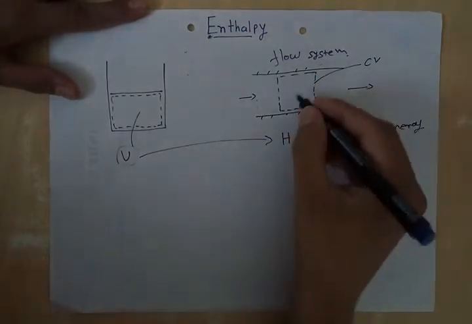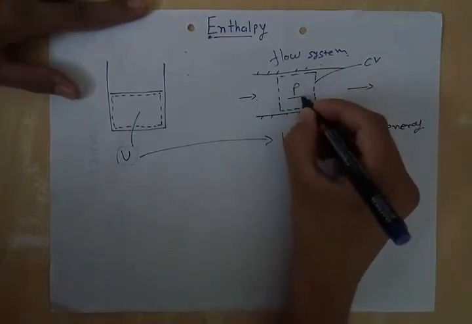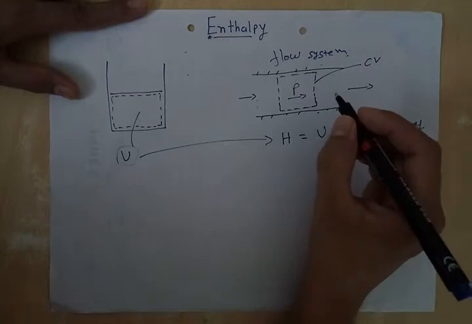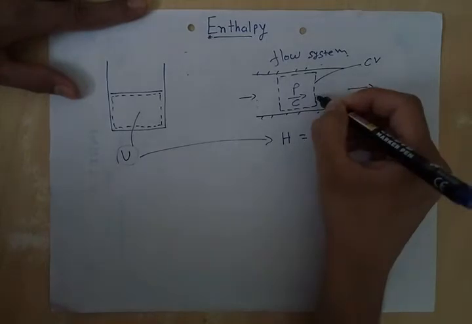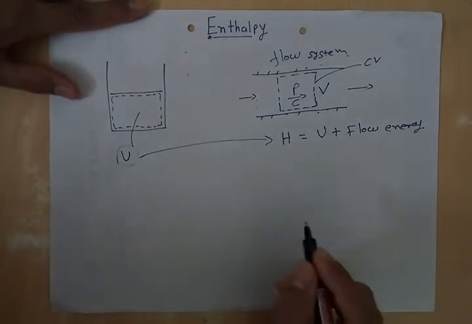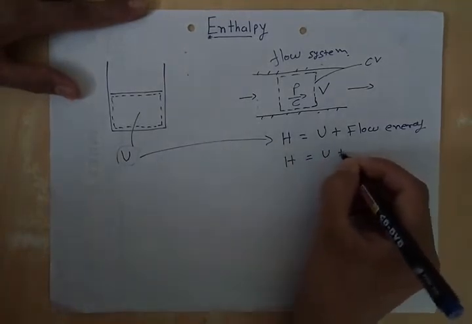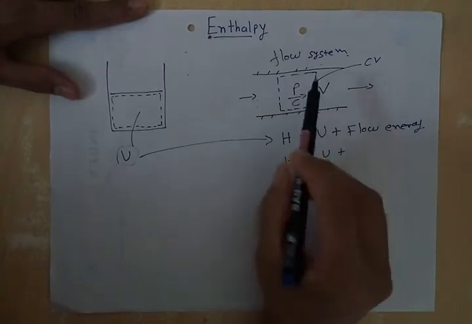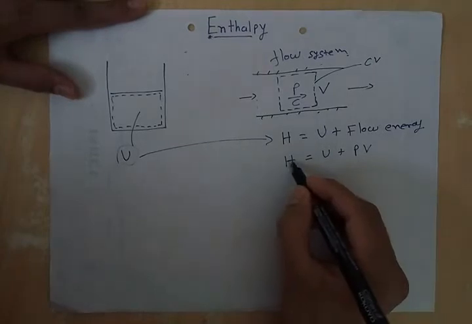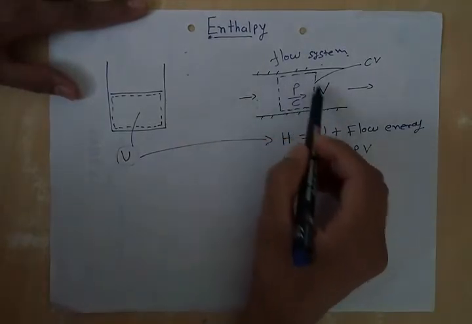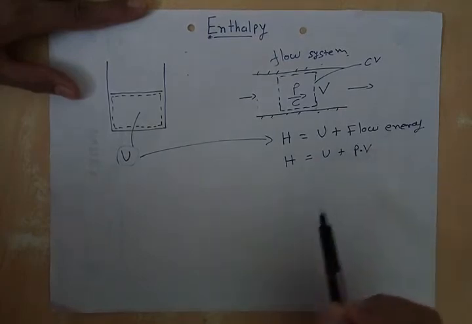Now let us take pressure inside this control volume P, speed of the gas C, and volume of this control volume V. So H is equal to U, and flow energy will be the multiplication of pressure and volume, PV.